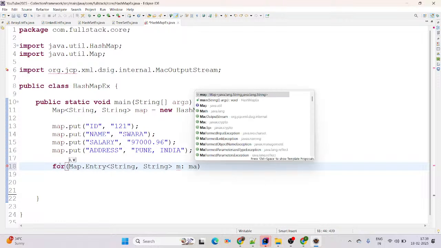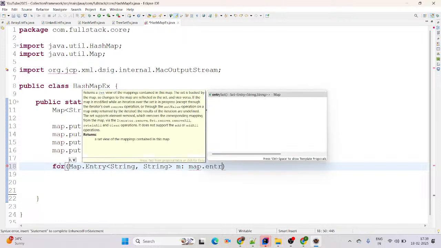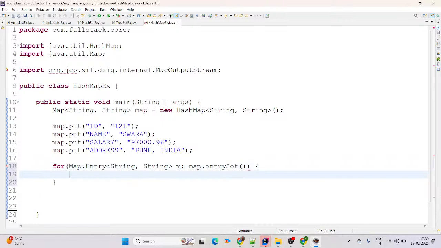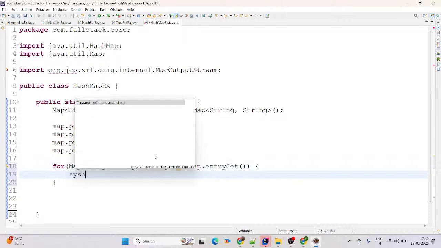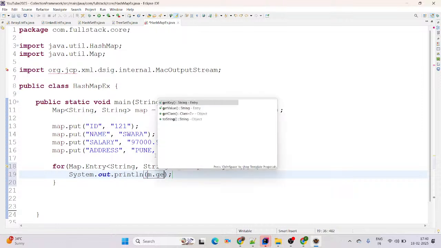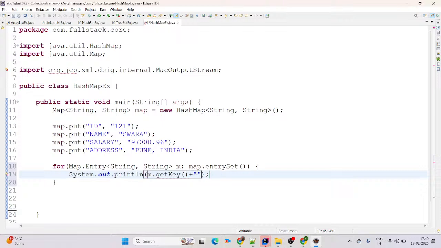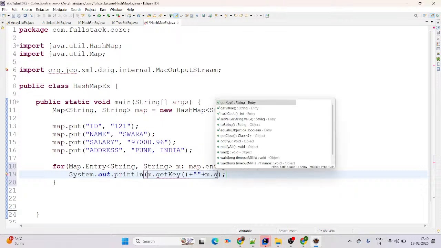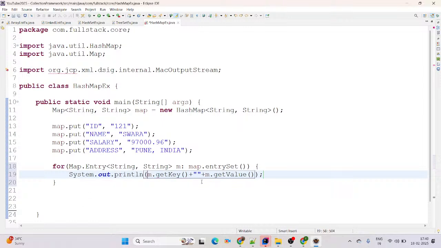Then, with map as the object, by using the entrySet method we add those one by one into m. It means the map has key value pairs, and we add them into m. Within the for loop we use System.out.println, calling m.getKey and m.getValue, to print key and value with a colon separator.